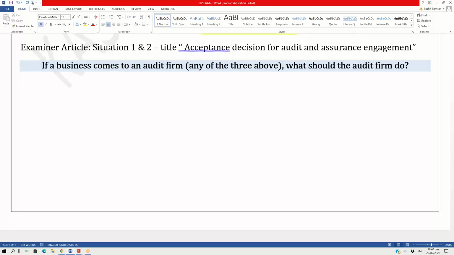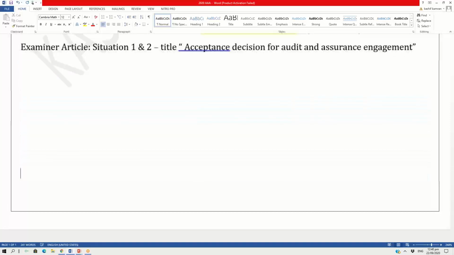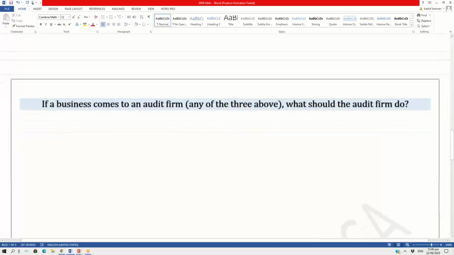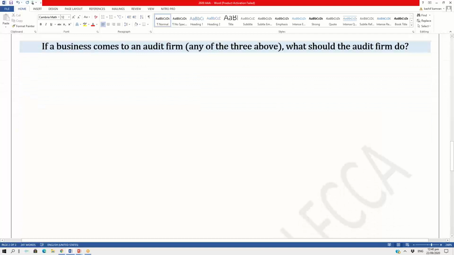One minute, if I can just take it on the next page, and we can start this as a fresh journey, because this is defining your exam boundary now. If a business comes to an audit firm, what should the audit firm do? This is what your examiner expects from you. This is the examiner expectation from students in terms of practice management.